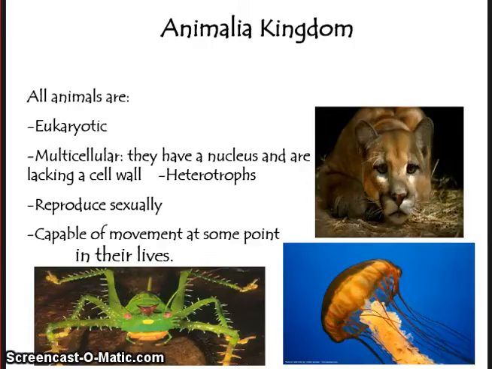Kingdom Animalia. All animals are eukaryotic. They're multicellular. They have a nucleus, but they are lacking a cell wall. All animals are heterotrophs. We reproduce sexually, meaning we need a partner to reproduce. And we're capable of moving at some point in our lives. Please make sure you fill out your characteristics matrix.